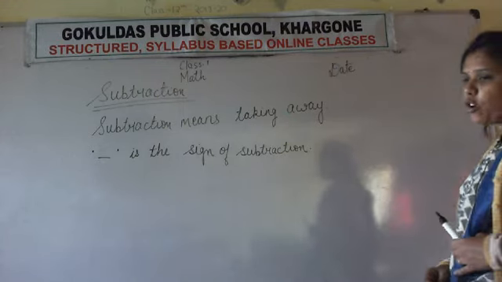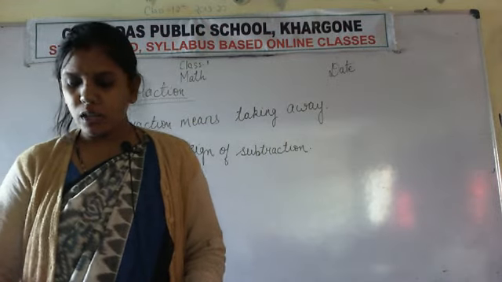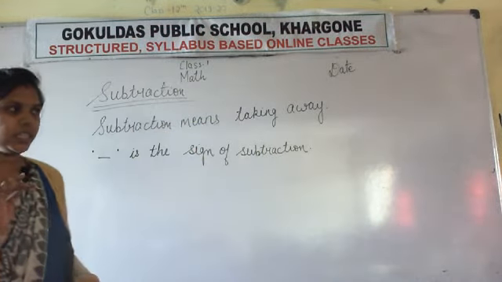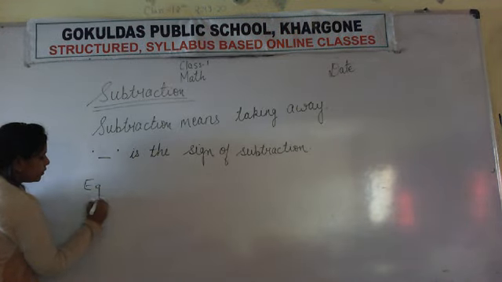I hope you have copied it. Now from the next line, first let us write the example. So write example 1.